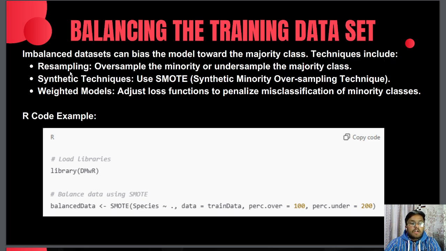Techniques include resampling, synthetic techniques, and weighted models, in which resampling oversamples the minority or undersamples the majority classes. Synthetic techniques use SMOTE, meaning synthetic minority oversampling technique, while weighted models adjust loss functions to penalize misclassifications of minority